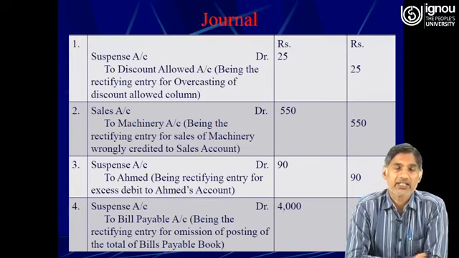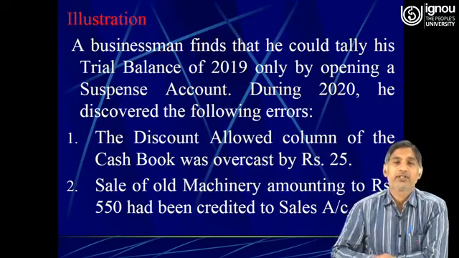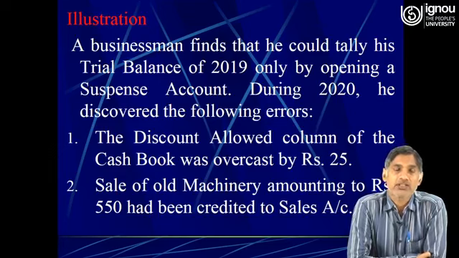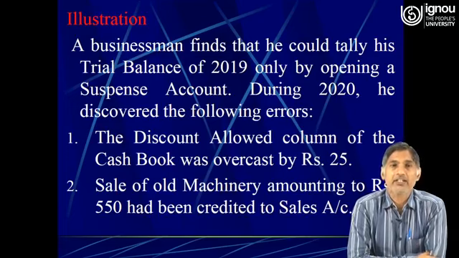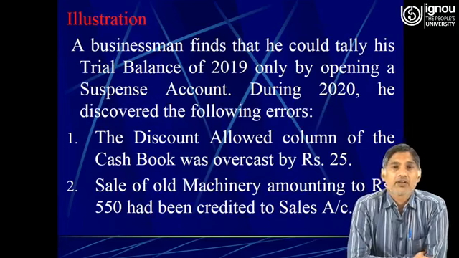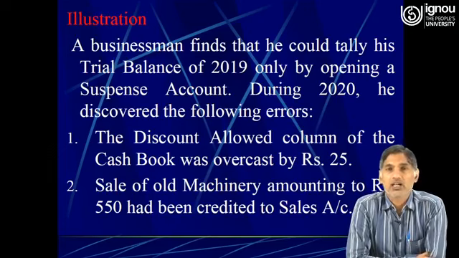Then the second one is sale of old machinery amounting to rupees 550 had been credited to sales account. When we sold the machinery, the journal entry must be cash account debit to machinery account credit.